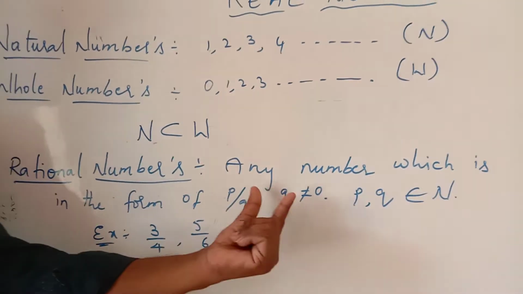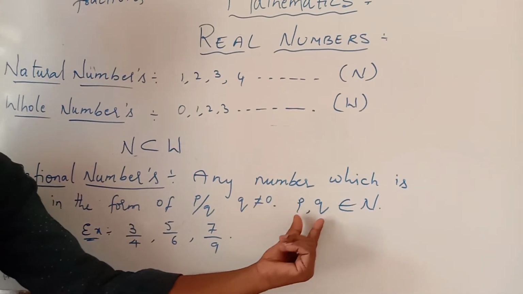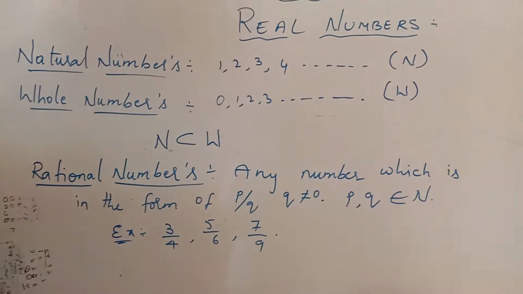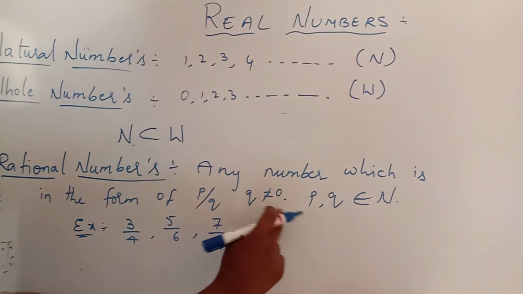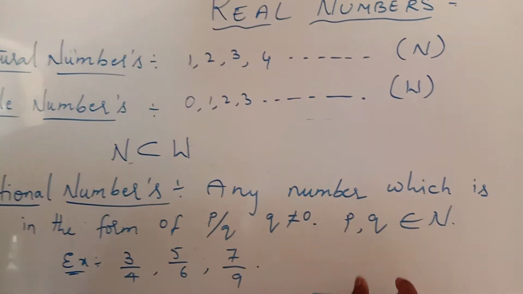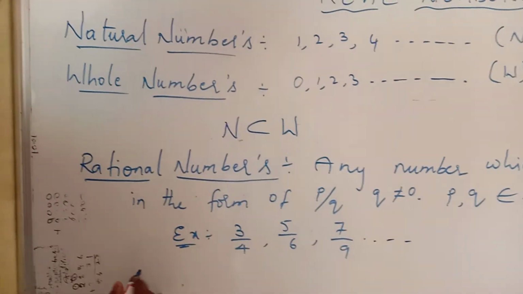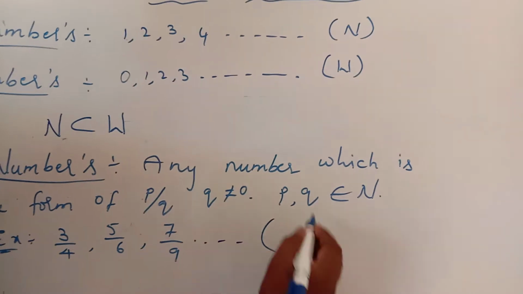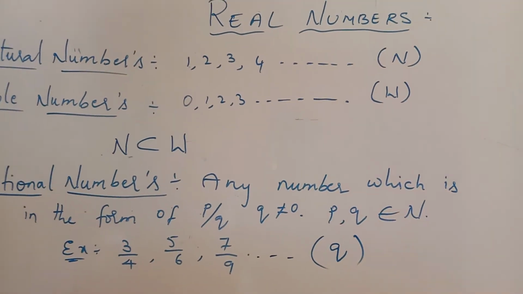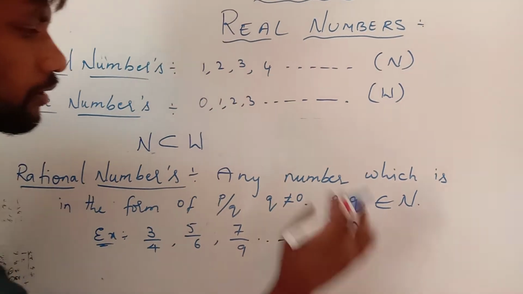Rational numbers: any number which is in the form of p by q, where q is not equal to 0, p comma q belongs to N. That means p and q belong to the natural numbers and q is not equal to 0. Here I wrote some examples: 3 by 4, 5 by 6, 7 by 9. You can write your own examples. These rational numbers are denoted with Q.